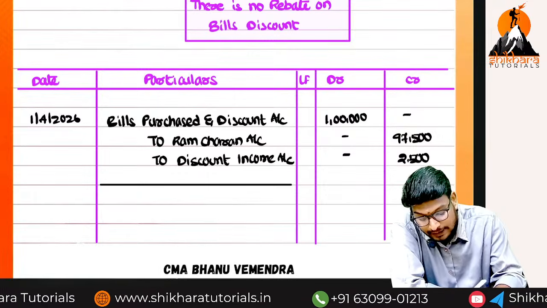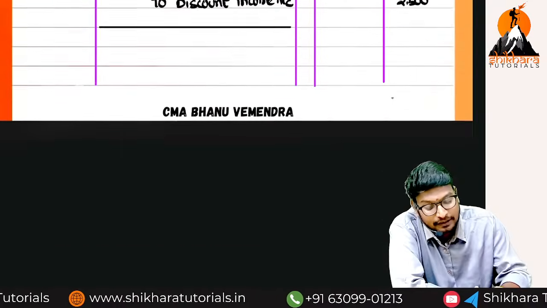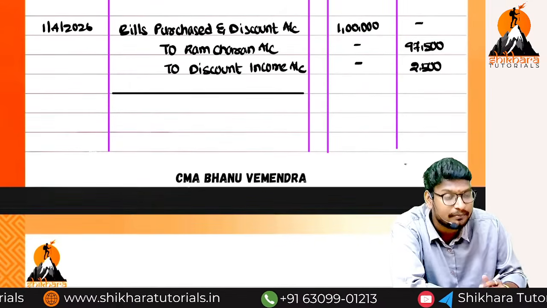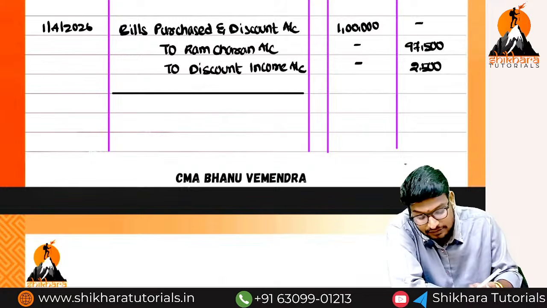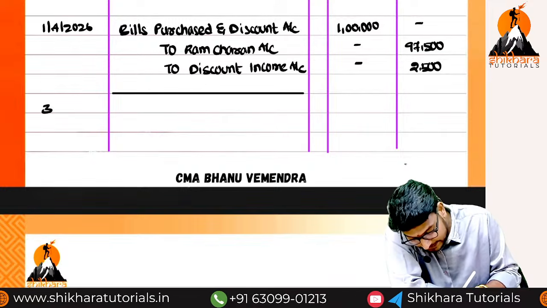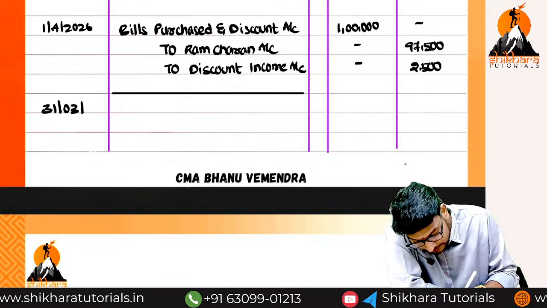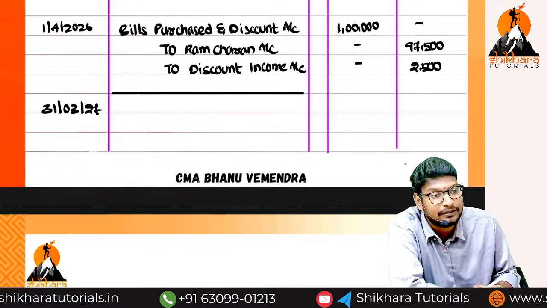So at which point of time will we prepare the P&L account? At the end of the year. What is our current year ending? 31st March 27. Can you tell me the entry?